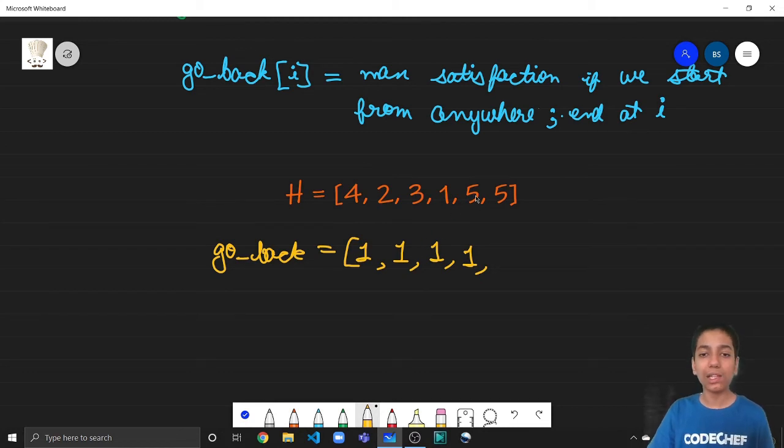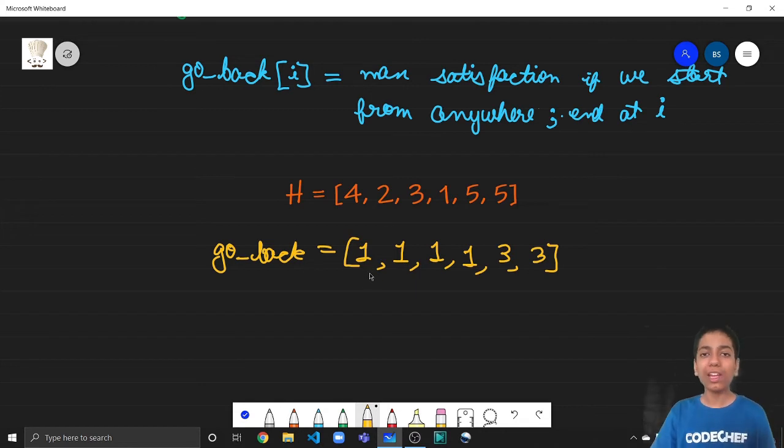One way is starting from 4 and ending at 5. Another is starting from 2, then visiting 3, then 5. Another is starting from 1 then visiting 5. So the satisfaction will be the maximum over all the ways we can reach here. If we start from 2, we get 2, then 3, then 5, so the satisfaction is 3. For 5 also the satisfaction is 3, right?